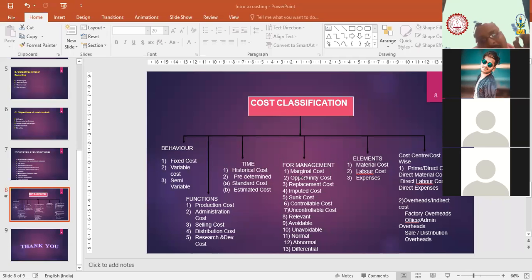Same way for the telephone bill also. If you are not using your telephone for 1 month, too, you have to pay a certain amount. But if you are at home and continuously consuming power, electricity, then you'll get a higher bill, higher than the fixed cost price. So these are the 3 behavioral classifications possible.